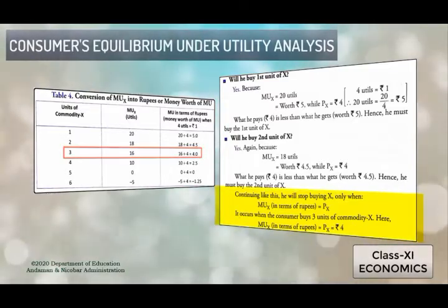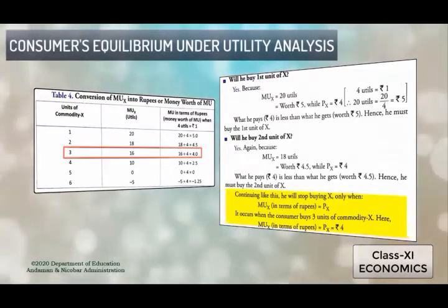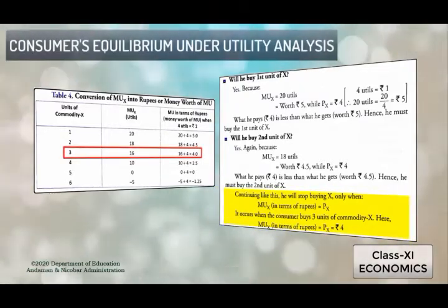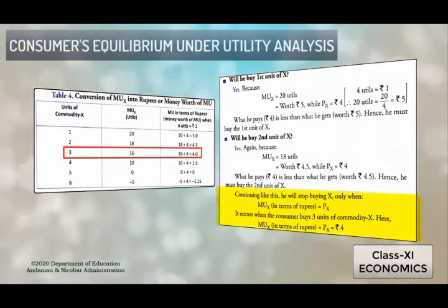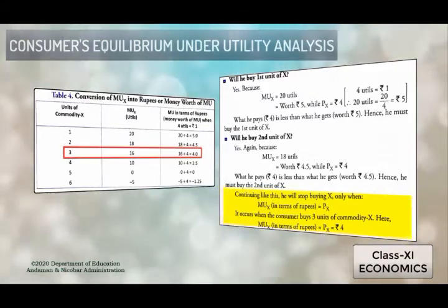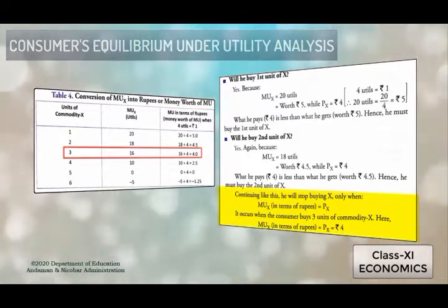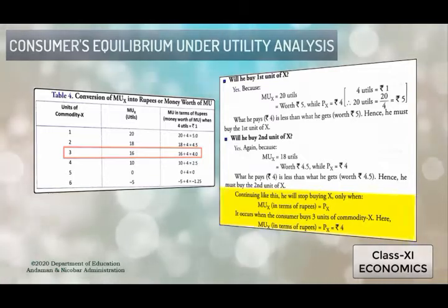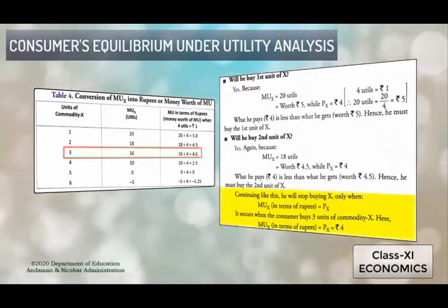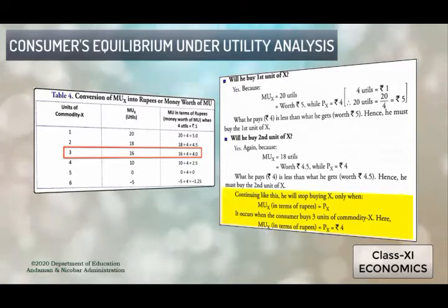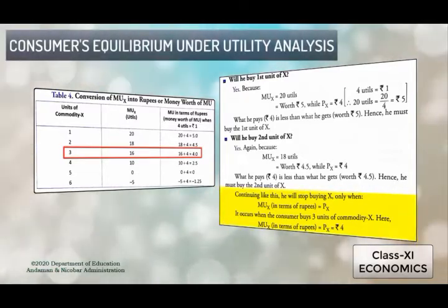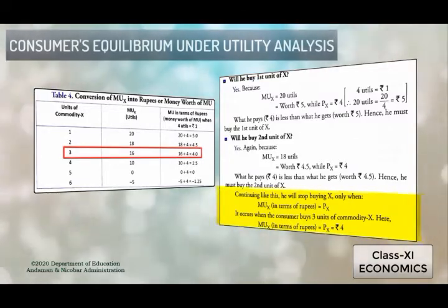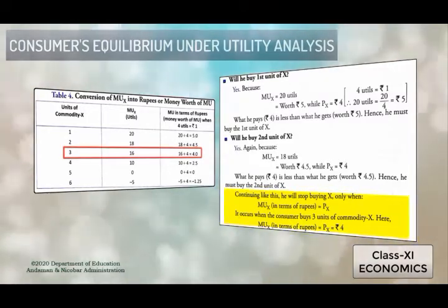In the third unit, the marginal utility is 16. So when we divide the 16 by 4, the 4 is the worth of money, the 4 utils which we derive from 1 rupee. So that gives the value of 1 again. So at that time we can say that MU of X by PX gives the value of 4, that will be equal to MU of M. So equilibrium is struck at the situation where MU of X by PX gives the value of MU of M. So here the value is 4. So at the third unit of commodity X, the consumer gets to the equilibrium stage.